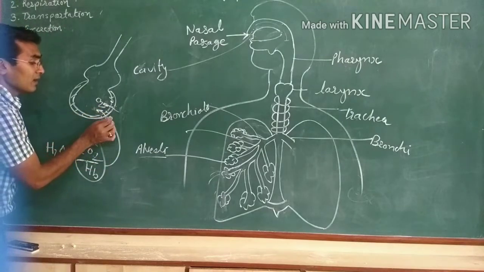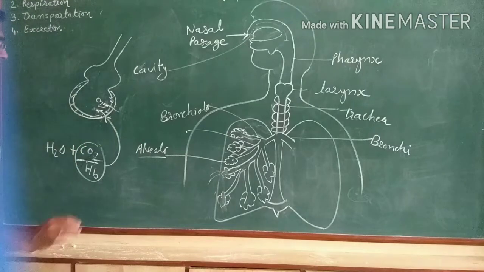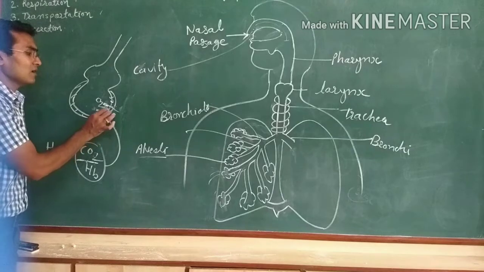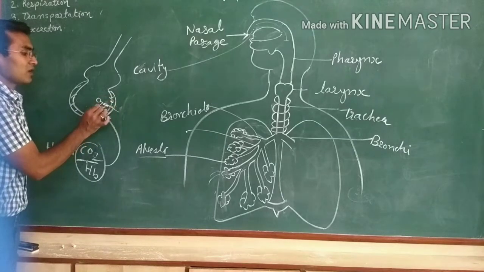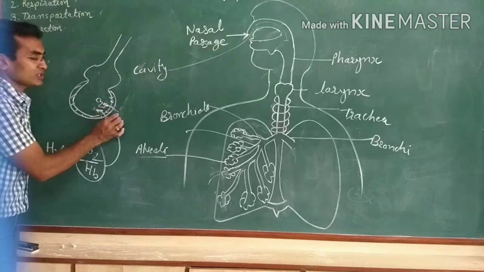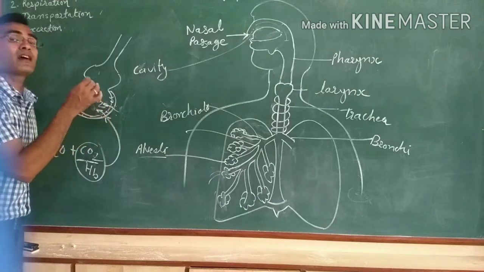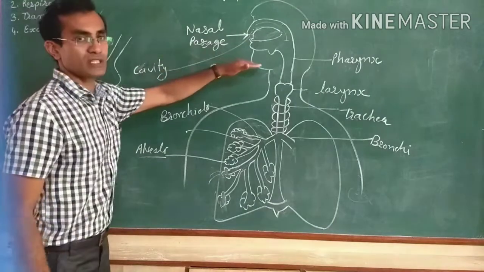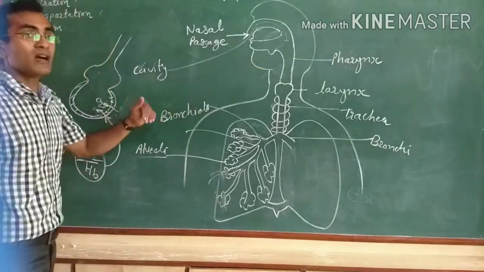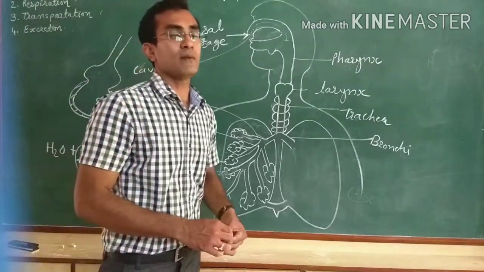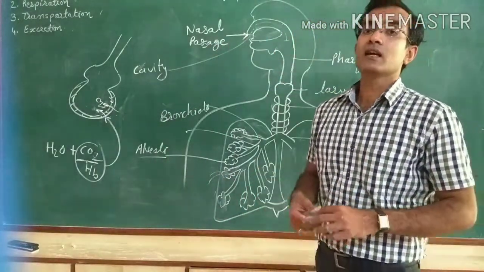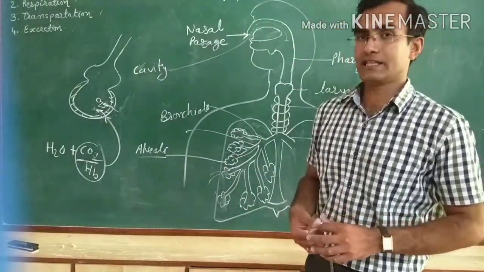Now this Hb molecule is free. This free Hb molecule of the red blood cell will bind with the oxygen molecule, and this oxygen bound to the RBC will be transported through the transportation system to the heart of the organism, and through the heart it goes to the different organs of the organism.